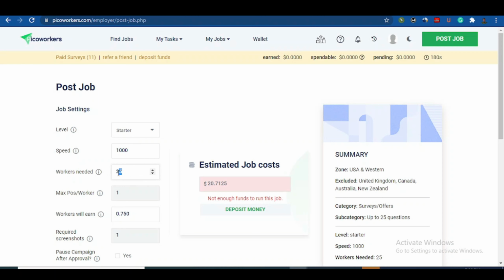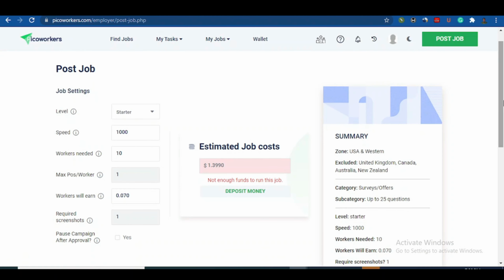So now I can also reduce this worker. Let me say I want 10 people to complete the survey, and maximum POS, leave it as the one it is. Then how much do you want them to earn? I'm going to reduce this to like 10 cents. So when I reduce it to 10 cents, as you can see, it's calculating. So for 10 people, I'm going to pay $1.07. Then how much they are going to earn? This is actually much. You can just reduce it to, let's say, 0.7. They'll earn 7 cents. It depends on how you want it. Depends on your money up there.